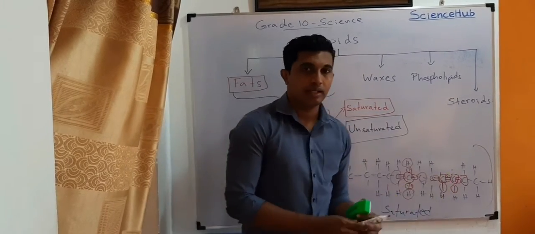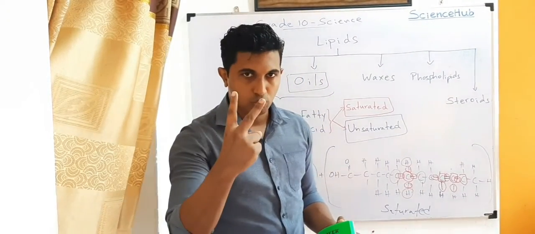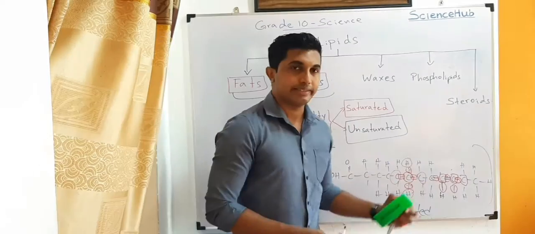In here, 2 bonds in one place. That means we call it a double bond.